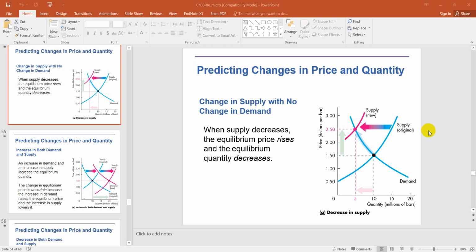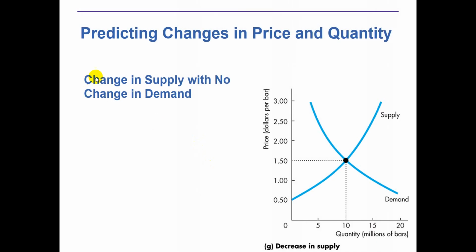So we were discussing the changes in price and quantity. If you understand the market equilibrium, then it's quite easy for you to understand or predict the changes in price and quantity. So in this slide, if you change the prices, what will happen? For example, if you see the change in supply with no change in demand, if you increase or decrease